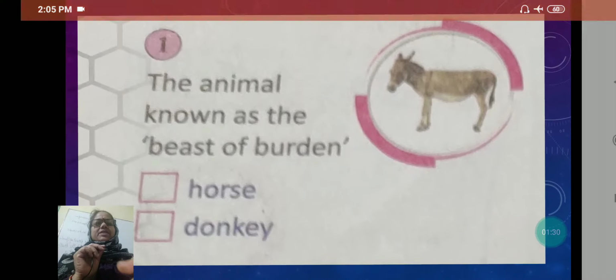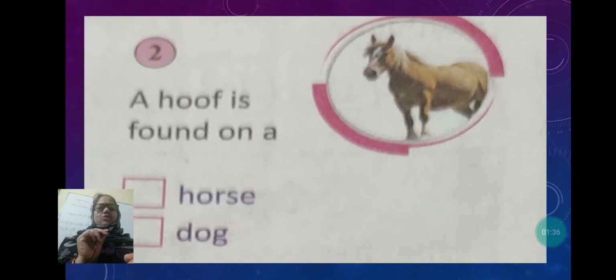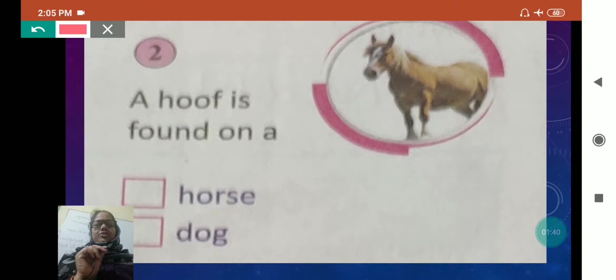Now the next one is: a hoof is found on a dash. This is the body of a horse, and you can see this portion is called the hoof. Already in the first slide you have seen that we use the horse to ride, for a horse ride, or to pull the horse cart, which you can see easily on the road.